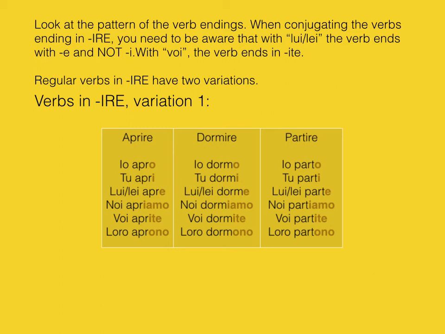Let's have a look at the first one. So the regular one is aprire, which becomes io apro, tu apri, lui, lei apre, noi apriamo, voi aprite, loro aprono. Dormire: io dormo, tu dormi, lui, lei dorme, noi dormiamo, voi dormite, loro dormono. Partire: io parto, tu parti, lui, lei parte, noi partiamo, voi partite, loro partono.